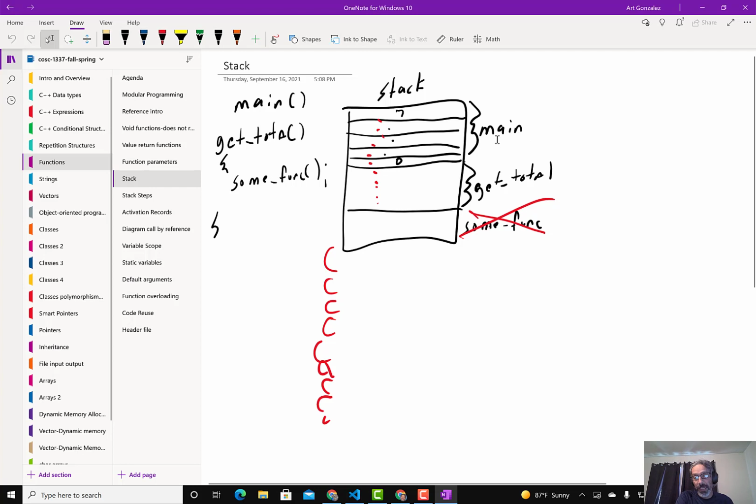Main is first, and then get total, and then some func. When some func finishes executing, it is removed from memory. Afterward, get total is removed from memory, and main will be in memory up until we close our program. Once our program exits, then main will be removed from memory also. You will get questions like this, so make sure that you understand how that works, okay?